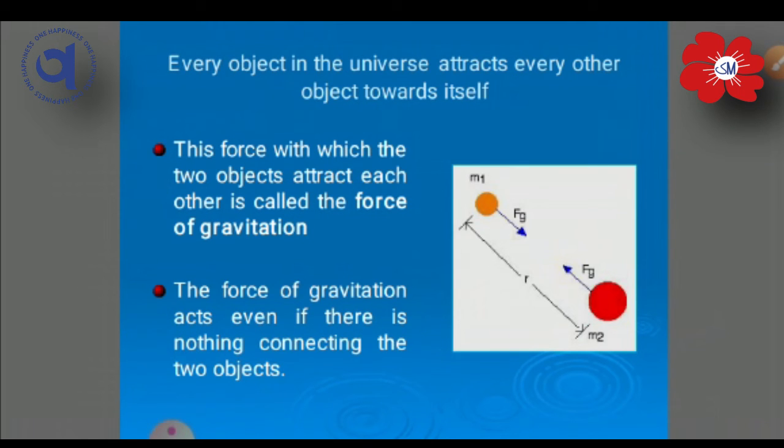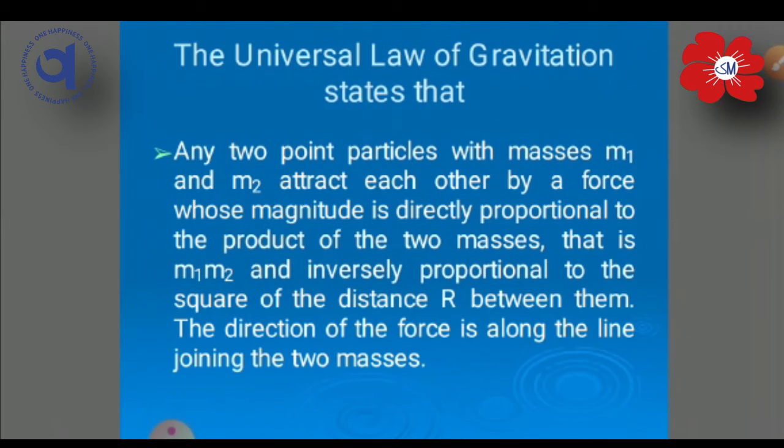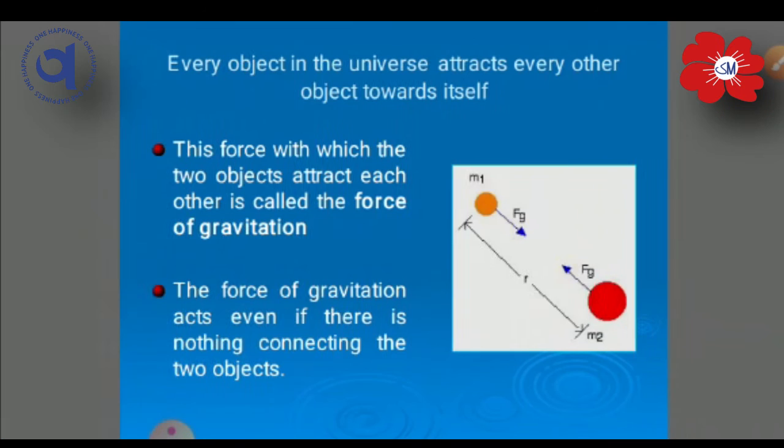That is, m1 is attracting m2 in this universe, and a force is also applying over there. This force is directly proportional to the product, that is m1 m2, and inversely proportional to the square of the distance between the two centers. You can see this distance between the two objects m1 and m2: r is the distance between m1 and m2.